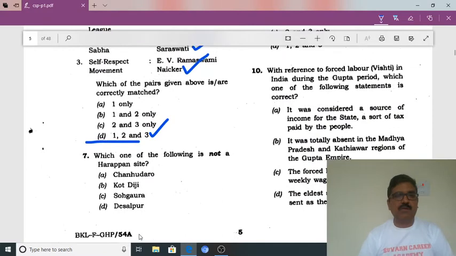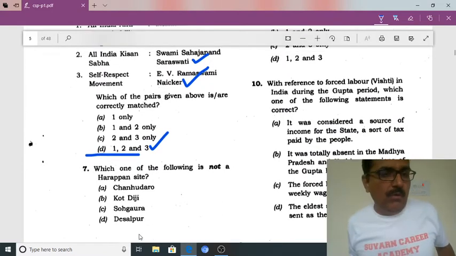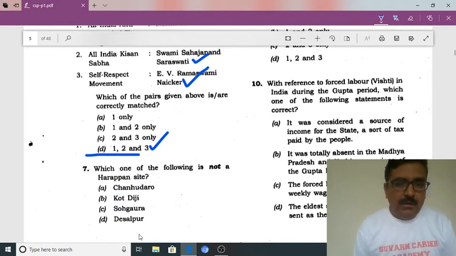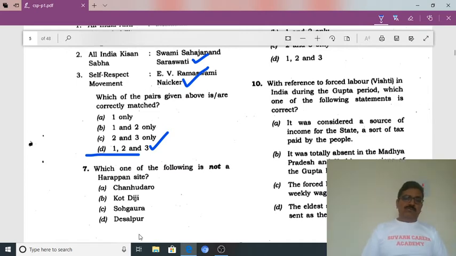These question papers are available on the UPSC website. You can download them. Which of the following is not a Harappan site? Chanhudaro, Kot Diji, Sohgaura, Desalpur.